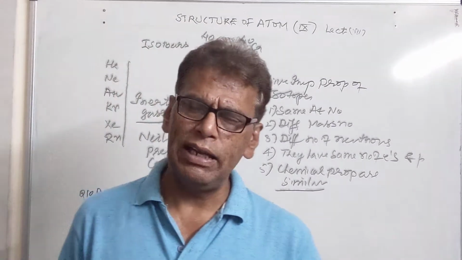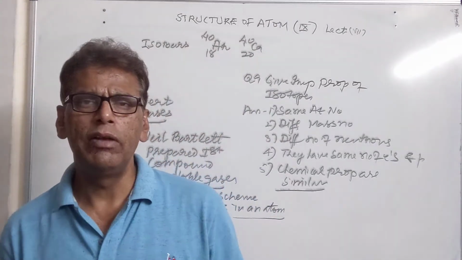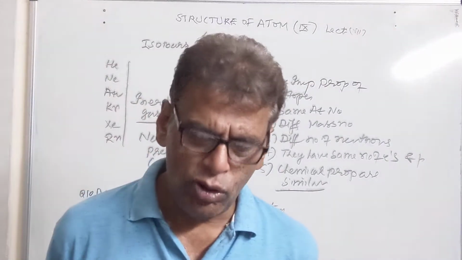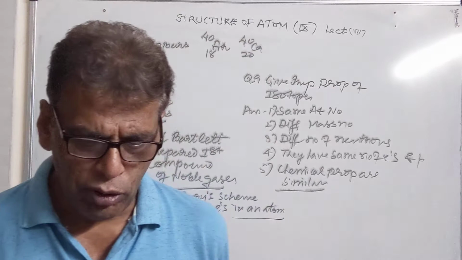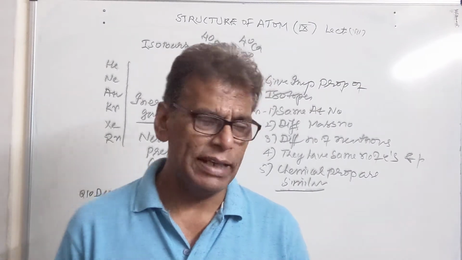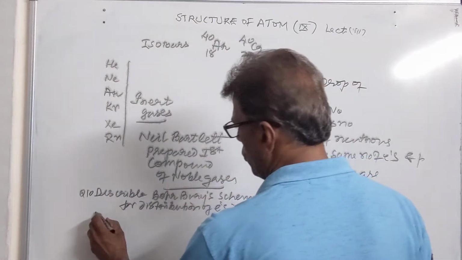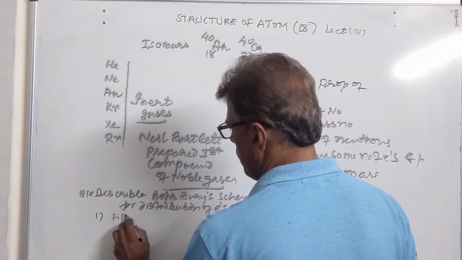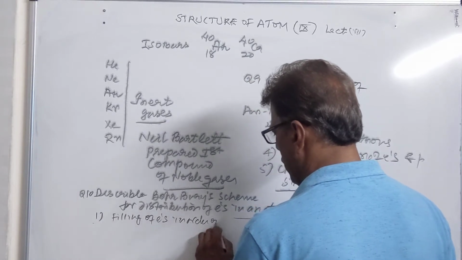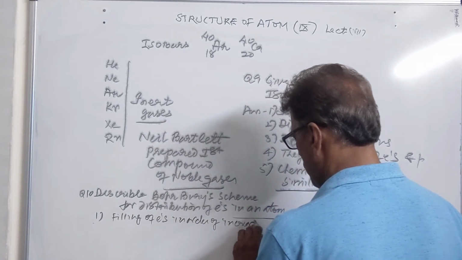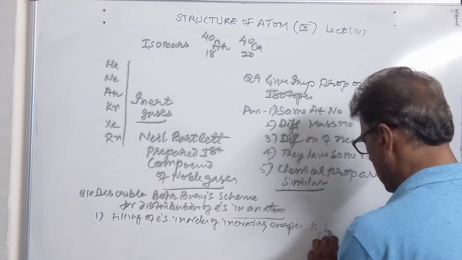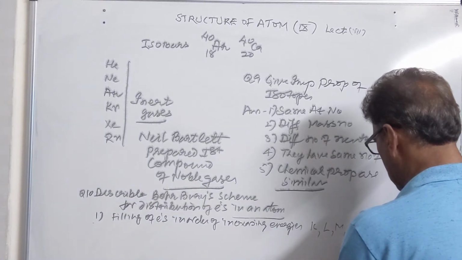First of all, the K cell is filled to capacity. After this, we move to the L cell, and filling of the L cell is followed by filling of the M cell and so on, K, L, M, N, O, P. In this manner, we proceed to fill up the electrons. The maximum number of electrons which can be accommodated by a cell is given by the 2n² rule. First, filling of electrons in order of increasing energies: first the K cell, then the L cell, M cell, N cell, O cell, P cell, and so on.